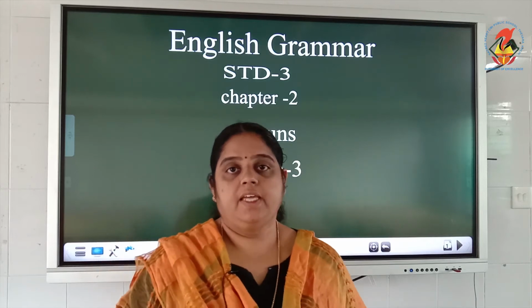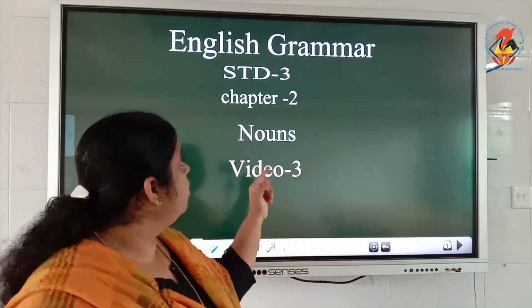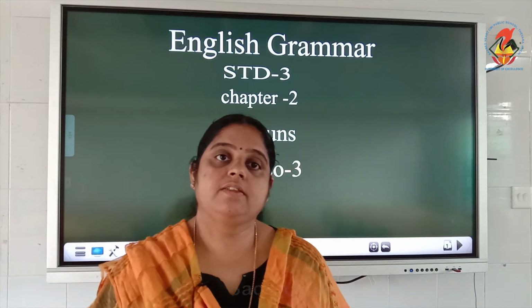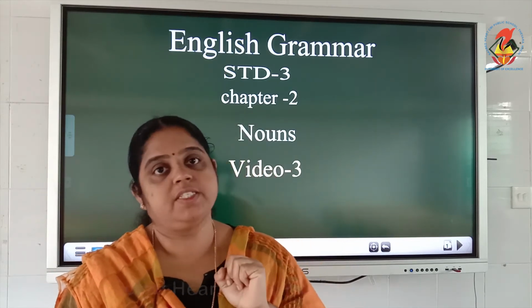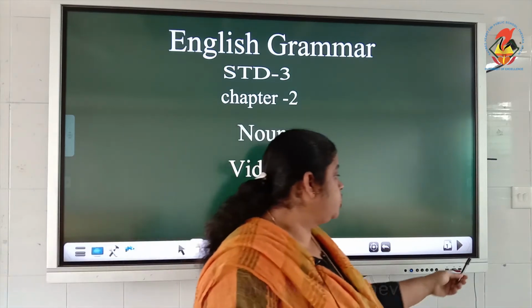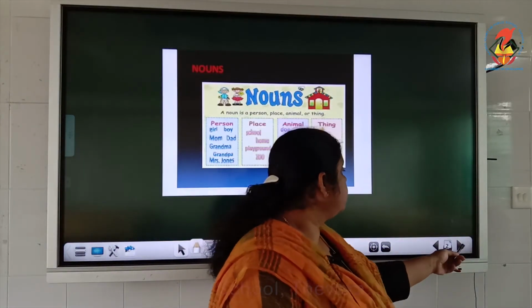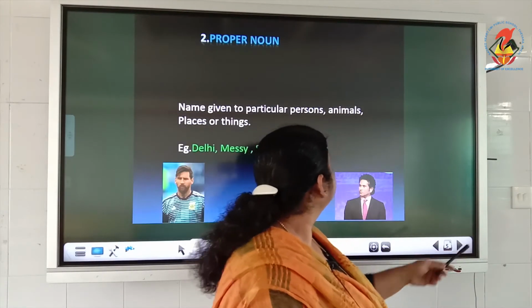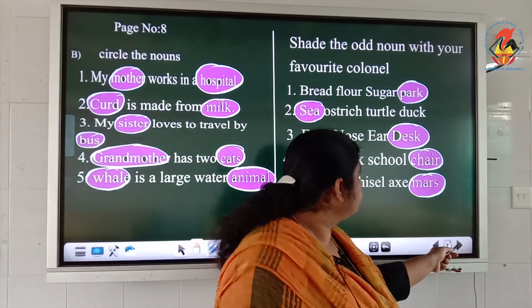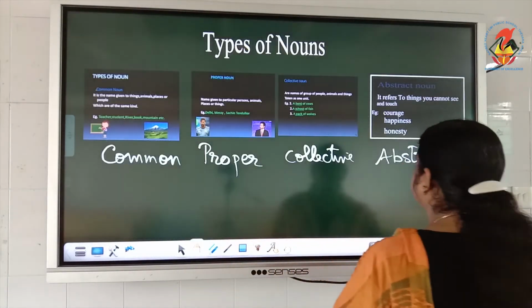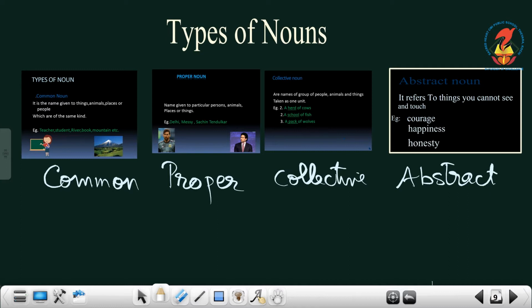So we were studying nouns. Till now we studied what nouns are, and then the different types of nouns. We already finished common nouns and proper nouns. Now we will move to the next one, that is collective and abstract nouns. Collective nouns you have already studied. Abstract nouns we are going to study this year only.